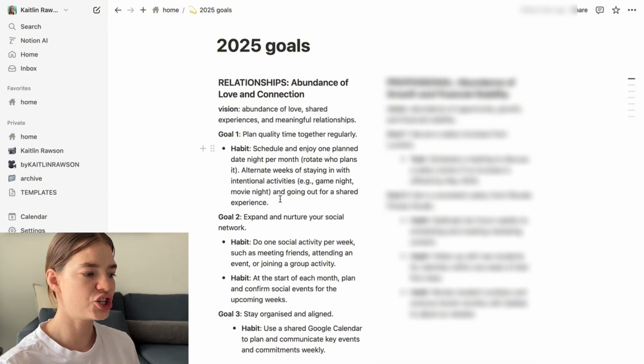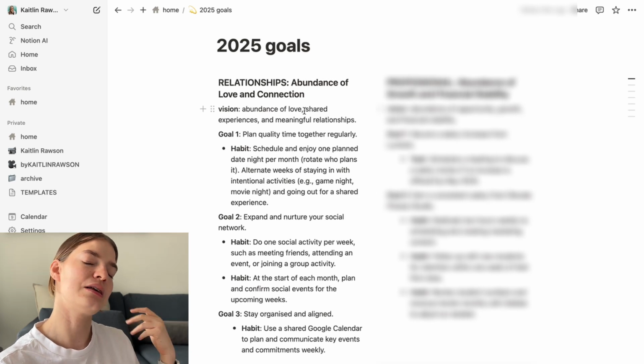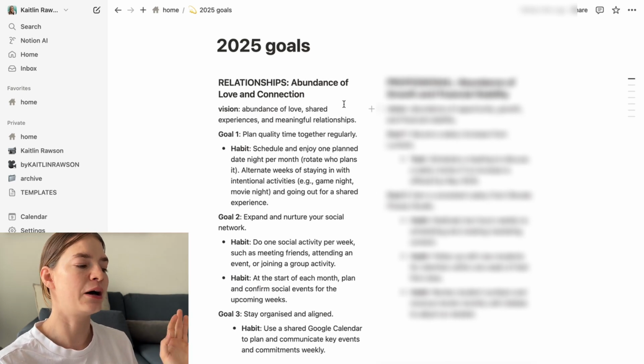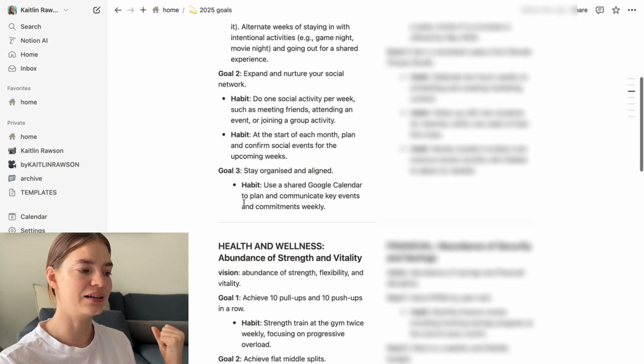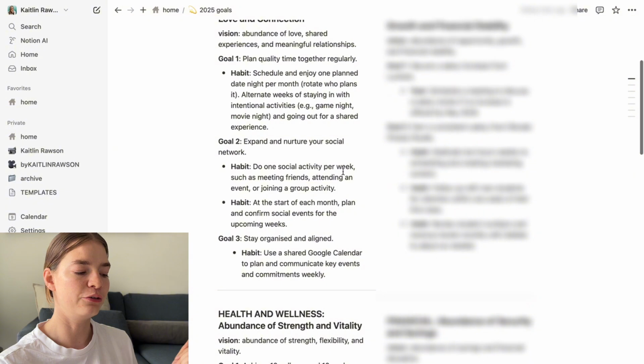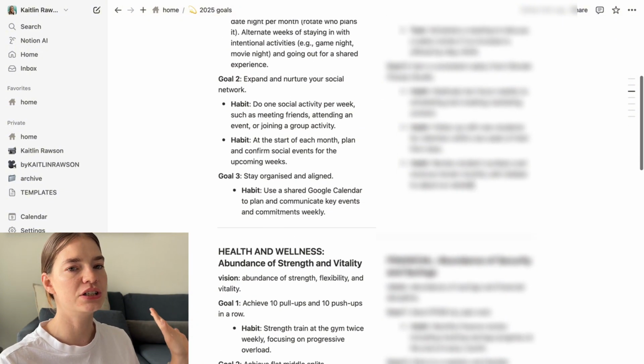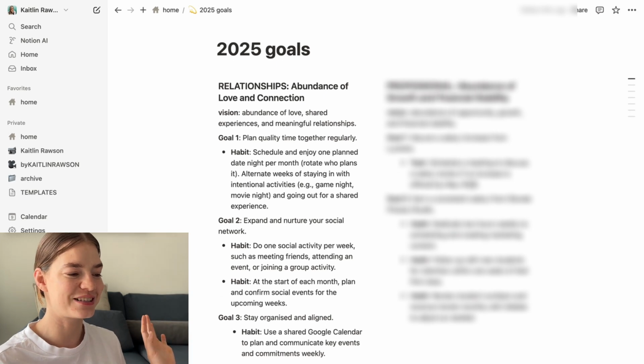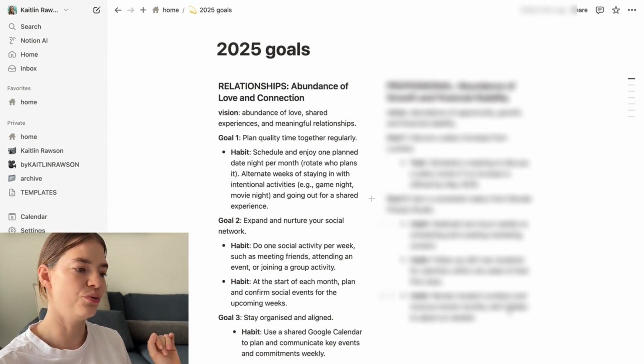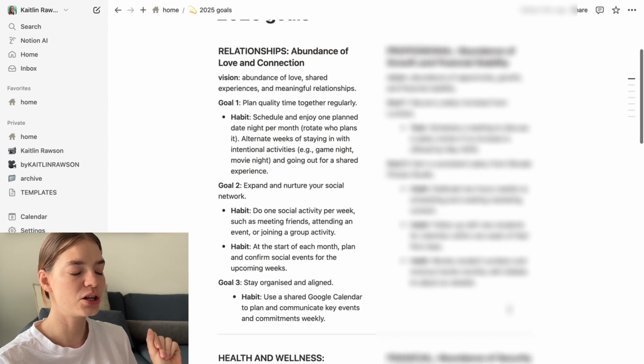So for relationships, the idea is abundance of love and connection, shared experience, meaningful relationships. So it's about planning quality time together regularly for me and Cody, expanding my social network, and then staying organized and aligned using a Google Calendar to plan events and stuff like that. And I've got that for every different category. I'm not going to talk through all of these because it's just going to be a lot, but there are some key ones that I am going to speak on.